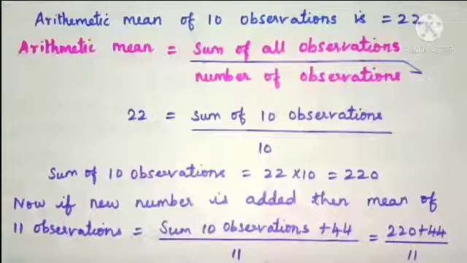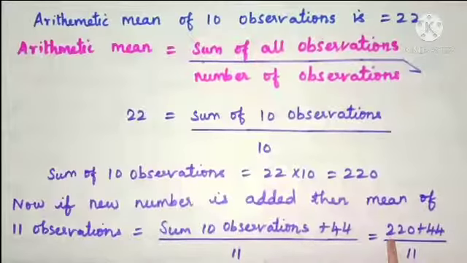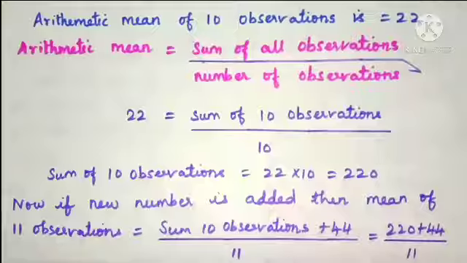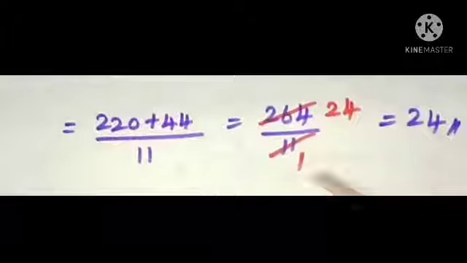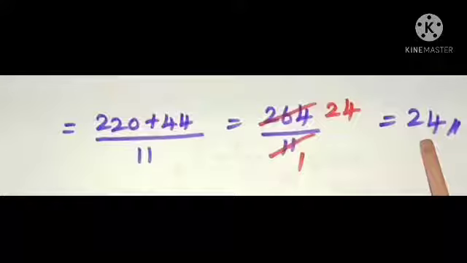Totally, now we get 11 observations. So, put 11 here. 220 plus 44 divided by 11. 264 by 11. Cancelling 11 and 264, we get 24. Thus, the value of the new mean is 24.